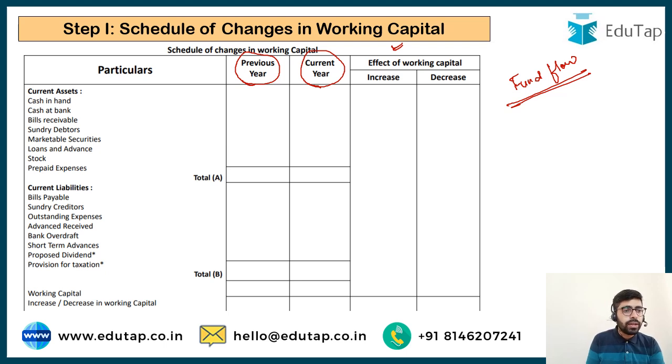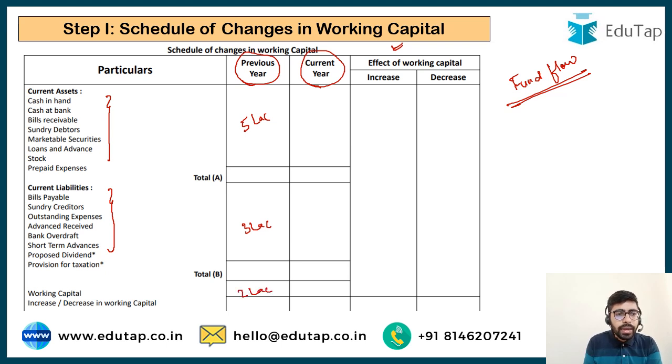So here we are going to list out the different items of current assets like cash, bank, debtors, loans and advances, stock. Every item is going to be there for current assets, and similarly every item for current liabilities: your bills payable, your creditors, your bank overdraft, any advances you have got, your short-term advances. You are going to reduce current liabilities from current assets. Let's suppose the total of the current assets comes out to 5 lakh and the total of the current liabilities comes out to 3 lakh. So working capital is going to be 2 lakh.